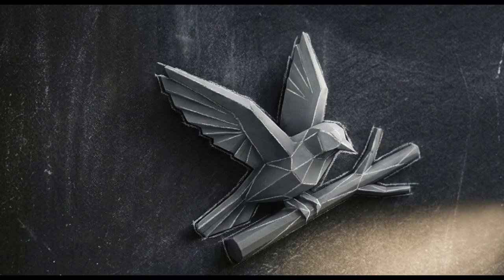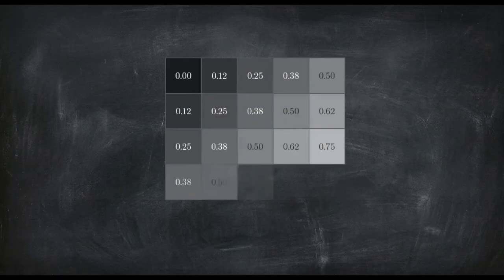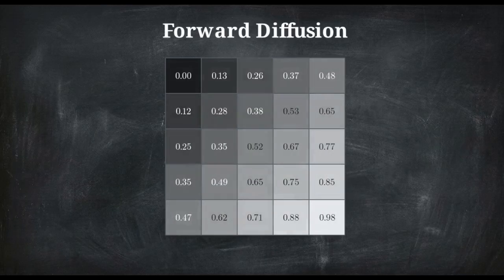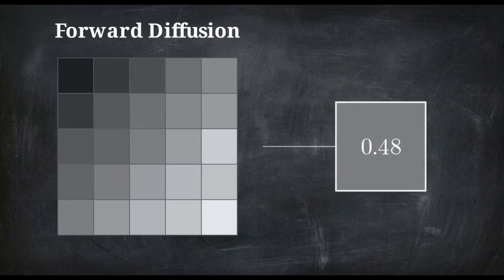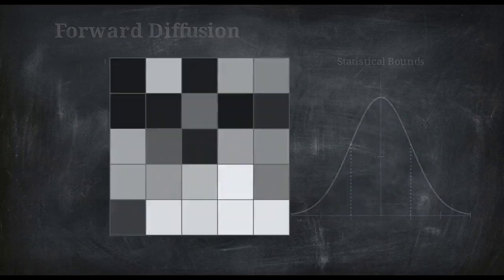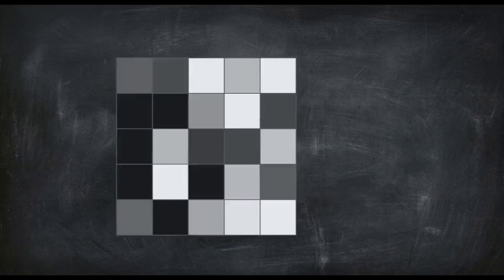To teach a network how to build reality out of noise, you first have to teach it exactly how reality degrades into noise. Look closely at this cropped grid of image pixels. We apply a process called forward diffusion by introducing Gaussian noise. This means we take the precise numerical values defining the color and brightness of each individual pixel and give them a tiny randomized numerical nudge. The term Gaussian simply dictates how that randomness is applied. It maps to a normal distribution curve, establishing strict statistical boundaries for how aggressively those pixel values are allowed to fluctuate.